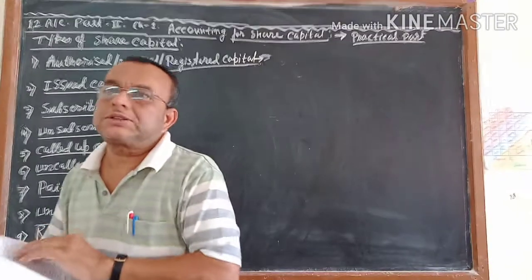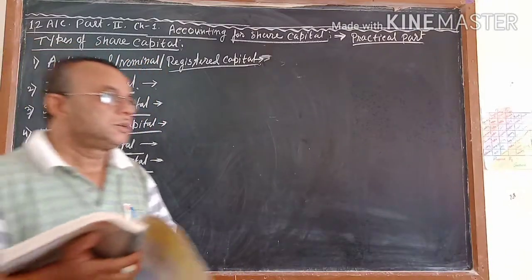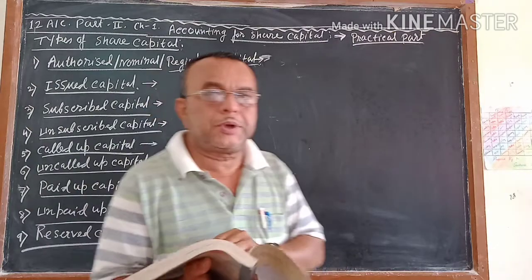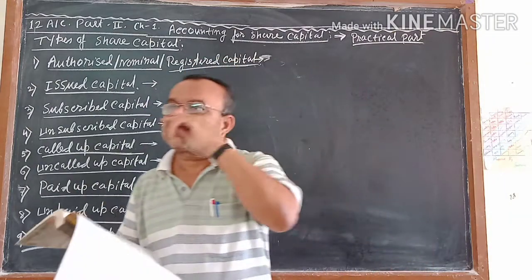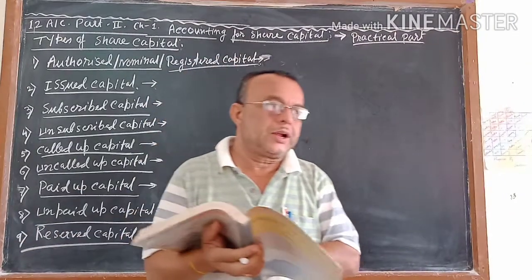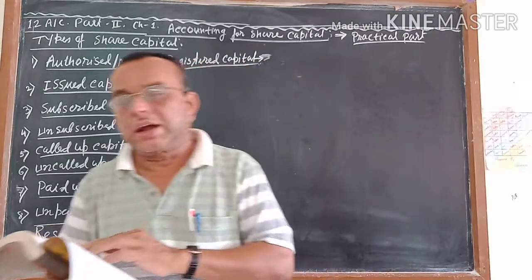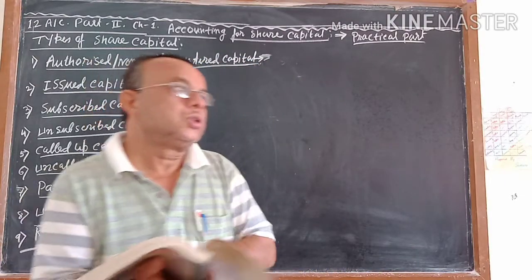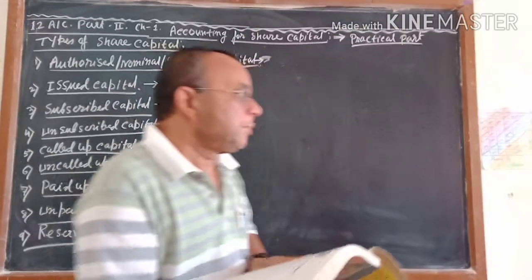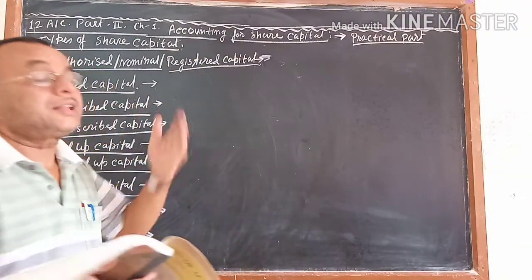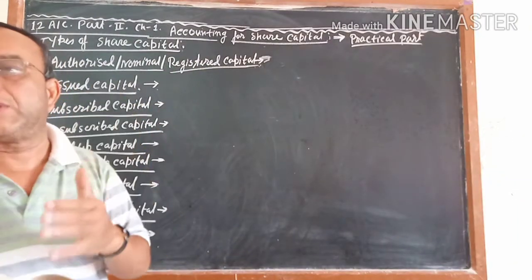One is equity shares and one is preference shares. This you have already learned from the previous standard, 11th standard, from the OC as well as the accountancy also. This also will help you. Now let me start the practical sides slowly, one by one.